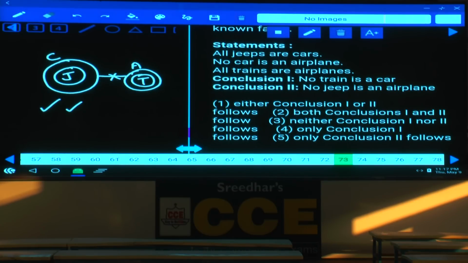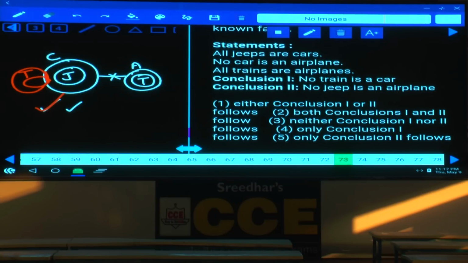Now, both these two are negative conclusions. As both are negative conclusions, now we need to draw their complementary pair. No train is a car means now we need to prove some of the trains are cars. Now, tell me whether I can draw train and car like this or not. If you intersect this train like this, as all trains are aeroplanes, the aeroplane will also come along with the train. Then the statement no car is an aeroplane will be false because some of the cars are aeroplanes. Hence, the alternate diagram cannot be drawn. This will be true forever.